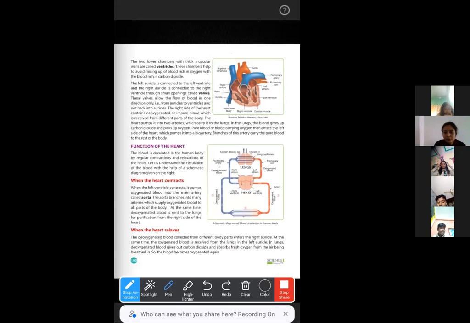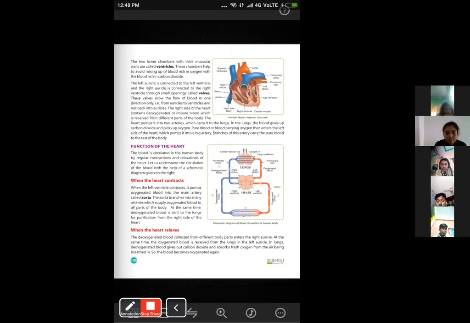So now let's see what is written in your book. The 2 lower chambers with thick muscular walls are called the ventricles. These chambers help to avoid the mixing up of blood rich in oxygen and blood rich in carbon dioxide.